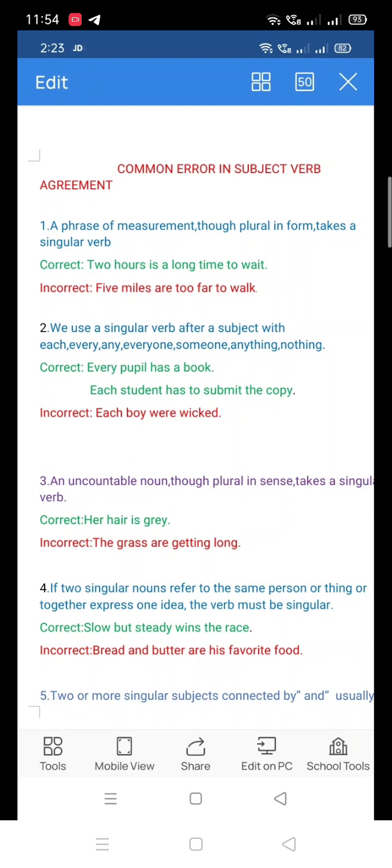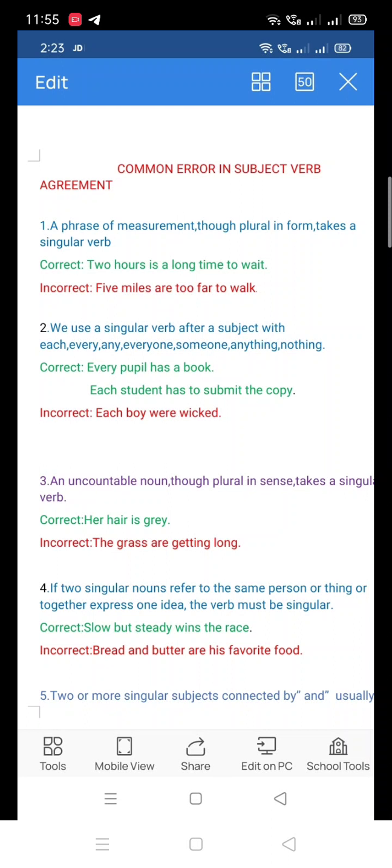Ram and Sam are brothers, so isn't that the same idea? No, here two singular nouns Ram and Sam are connected by and. We will discuss the same example in the next rules. This is a different rule.